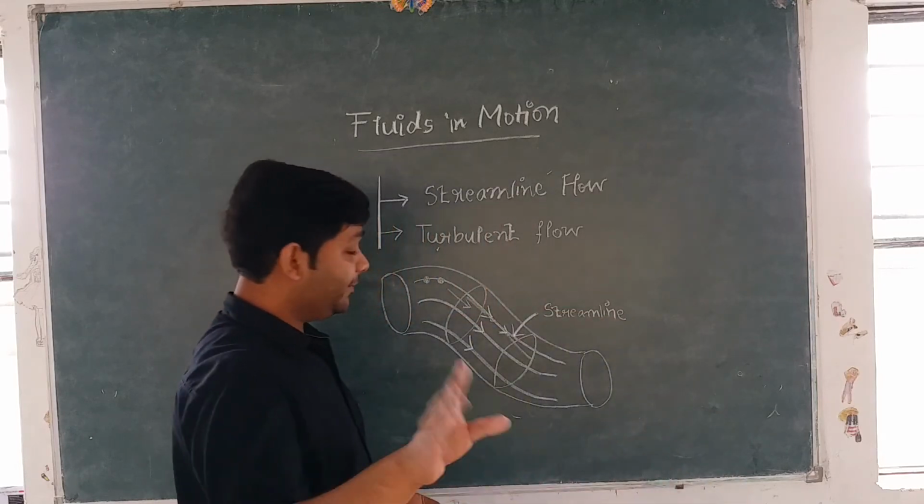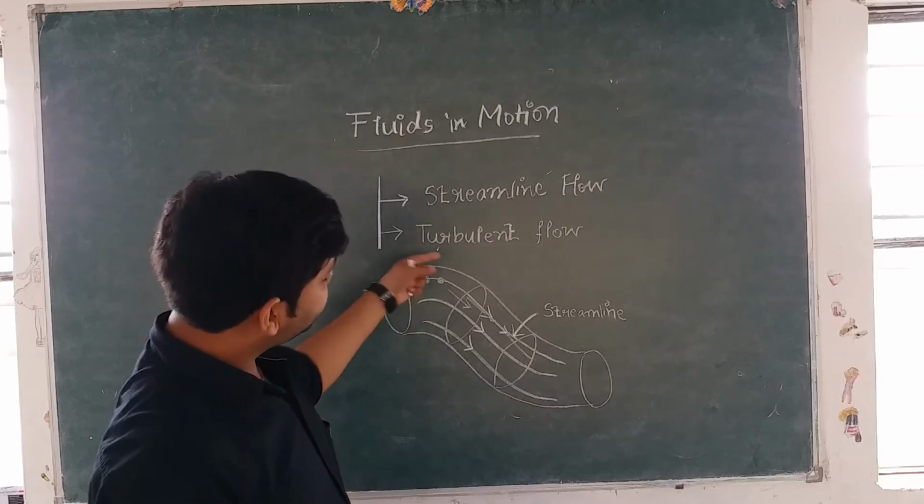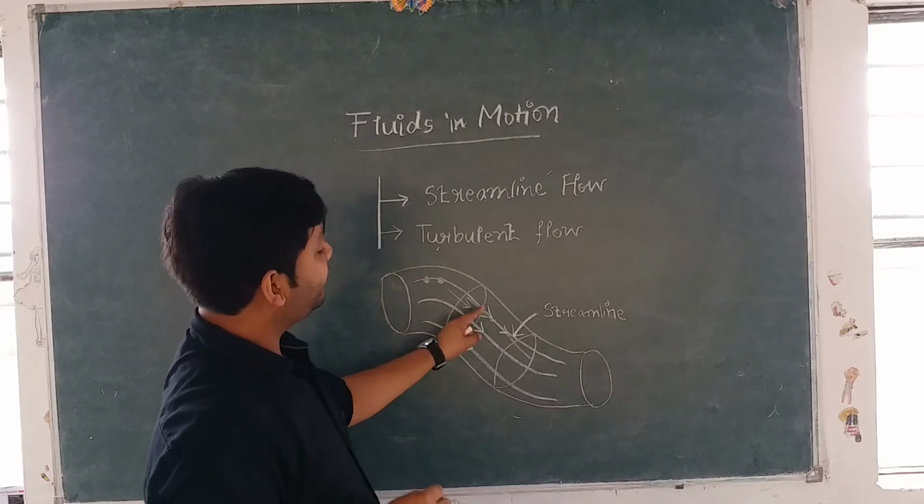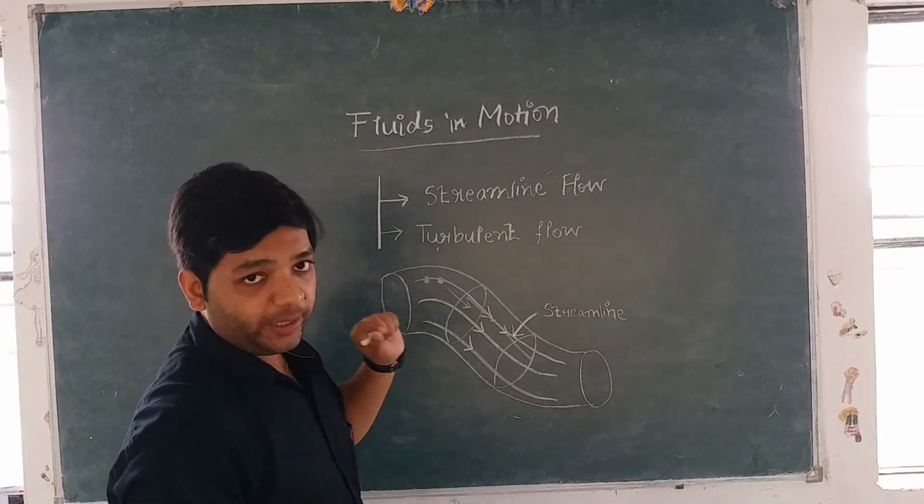Now the next point is, just now I told you that the tangent drawn at any point will give you the direction of the particle flowing at that point.